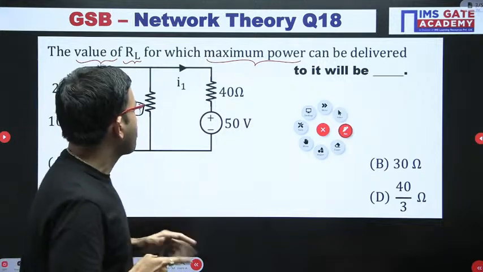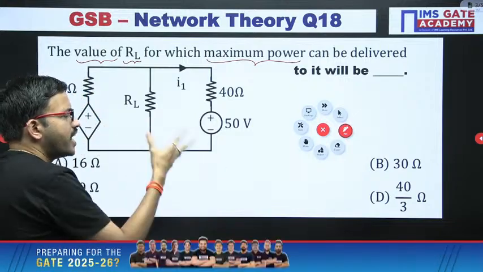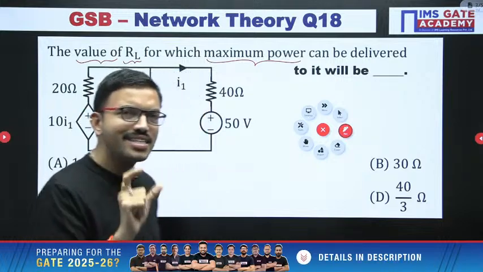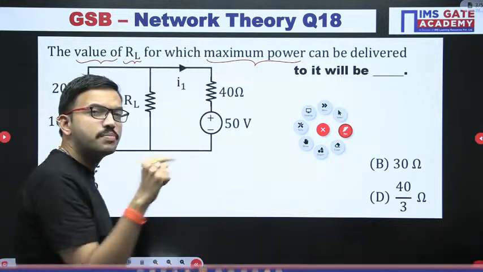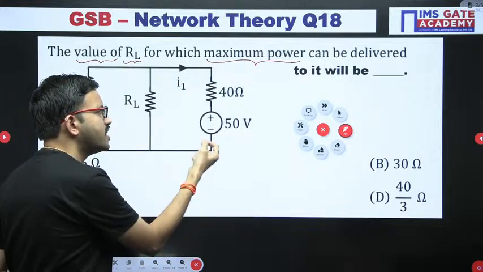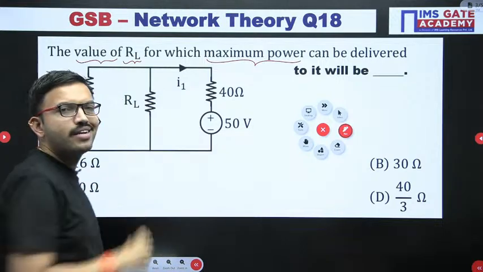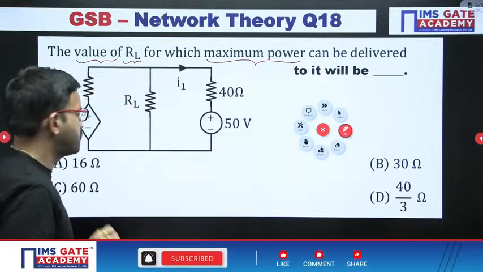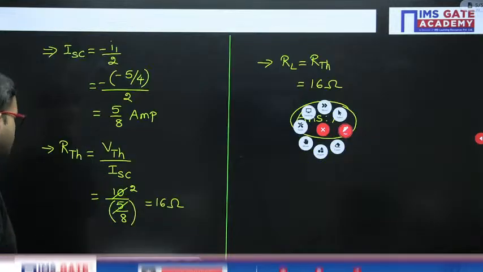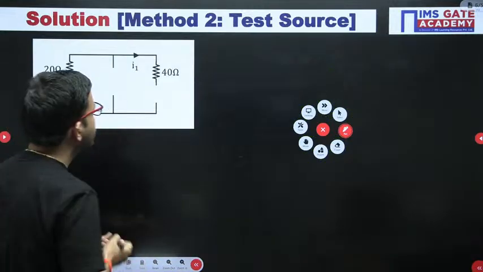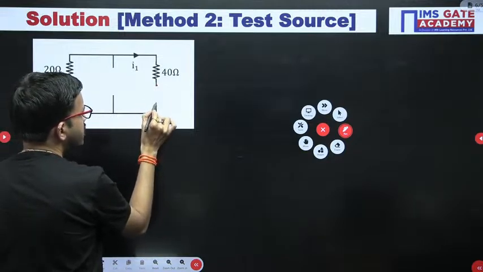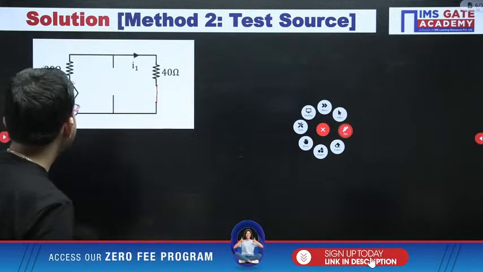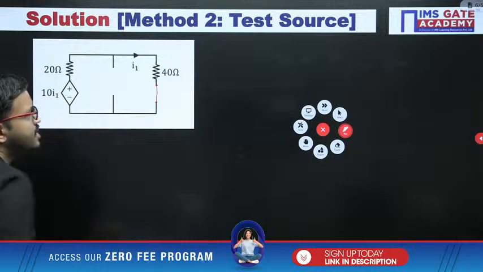So even if you have a case 2 circuit, we can solve it using the test source method, but before connecting the test source we have to apply the case 1 condition. Now if you apply the case 1 condition, we bring the case 2 circuit into case 3, and now we are allowed to use the test source method. That's all. Now we are going to solve using the test source method. Since here you have an independent voltage source, we replace it with a short circuit. Now here we have to connect the test source.